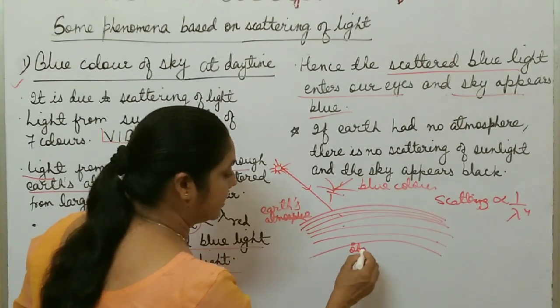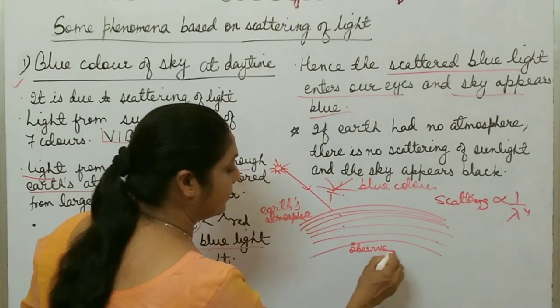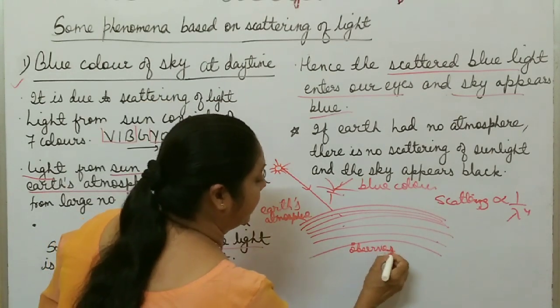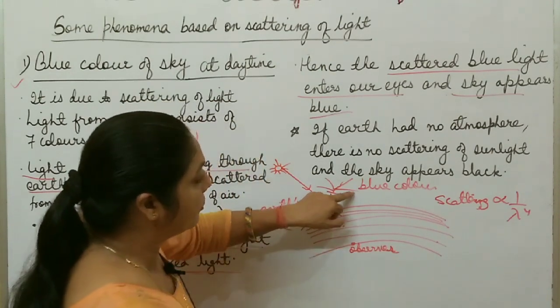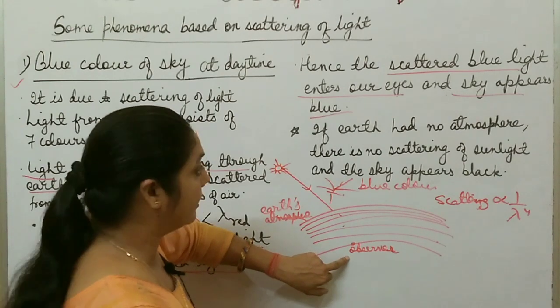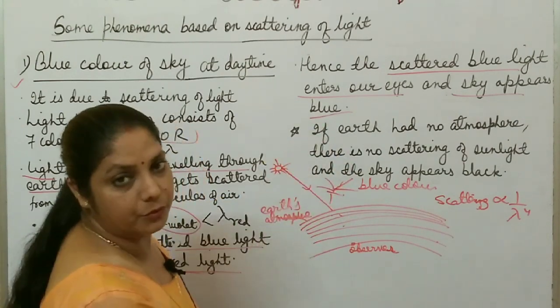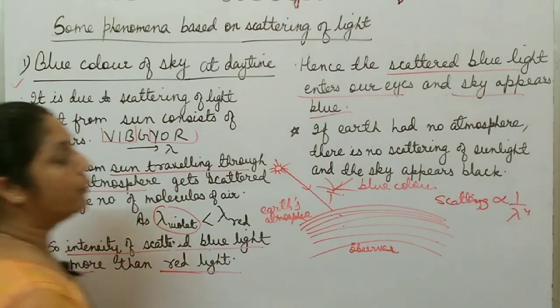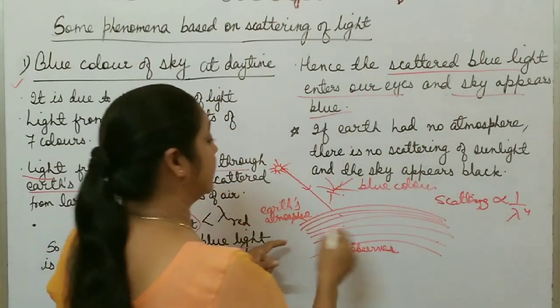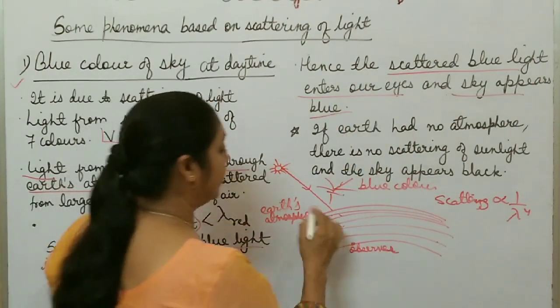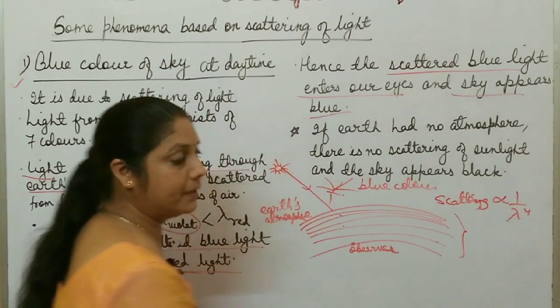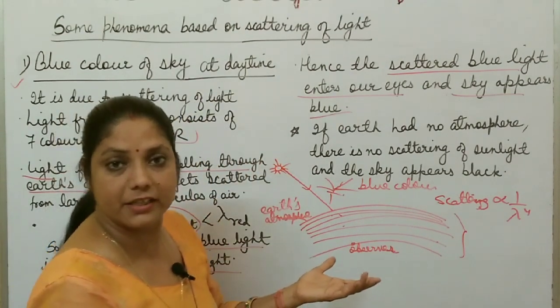Suppose the observer is on the surface of Earth. Okay, and only the scattered blue color reaches our eyes and the sky appears blue. This is the reason. Also, one more thing, if this Earth had no atmosphere, if the atmosphere is absent, then what happens? No scattering of light takes place.